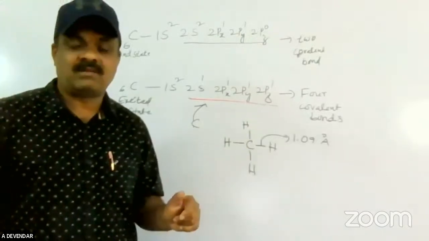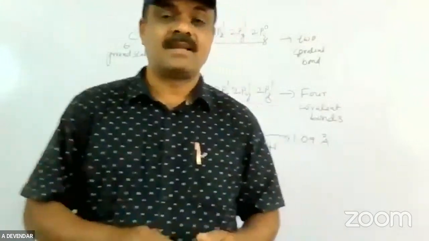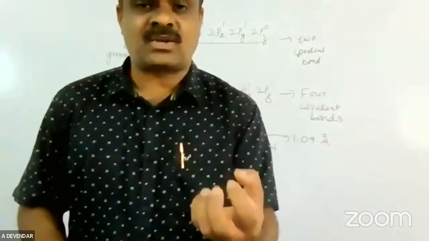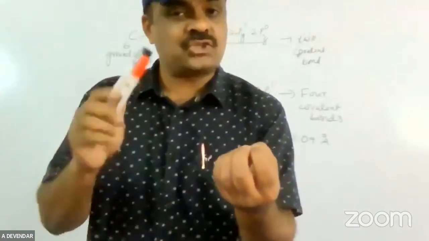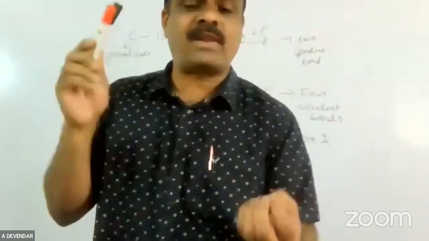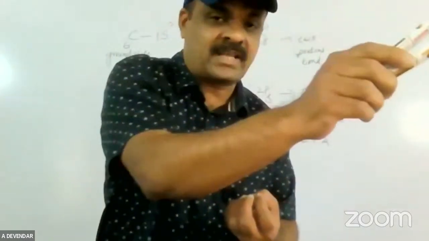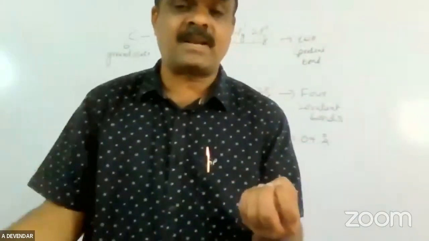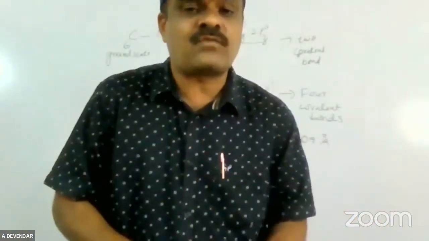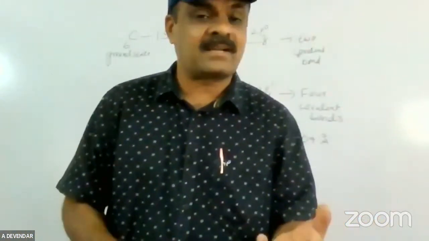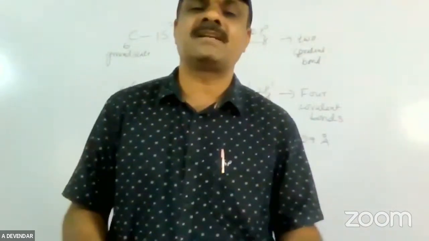How is it possible? Scientists thought about why this happens when methane is formed. In the methane molecule, the carbon-hydrogen bond is 1.09 and all four bonds are equivalent, but one electron belongs to the s orbital and three electrons belong to the p orbitals. To explain this, they introduced a concept, the hybridization theory. What do you mean by hybridization?